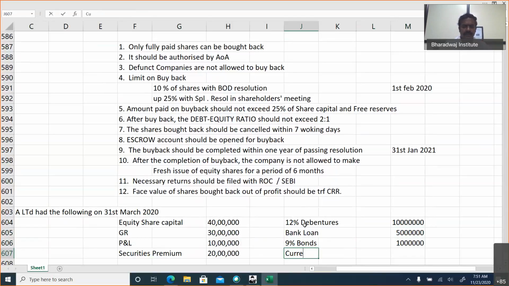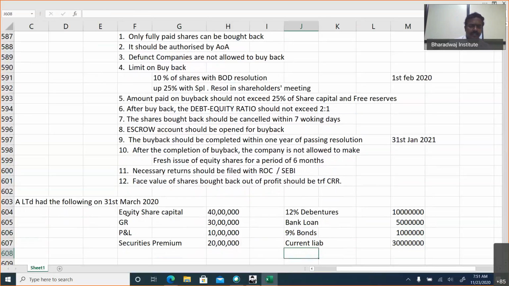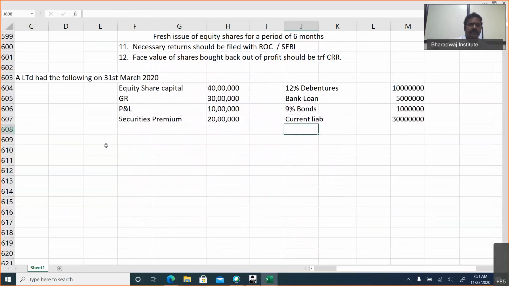Current liabilities 30 lakhs. This is the capital structure of the company. The fair market value, the price you have to pay per share, is ₹80. Equity share capital face value is ₹10.